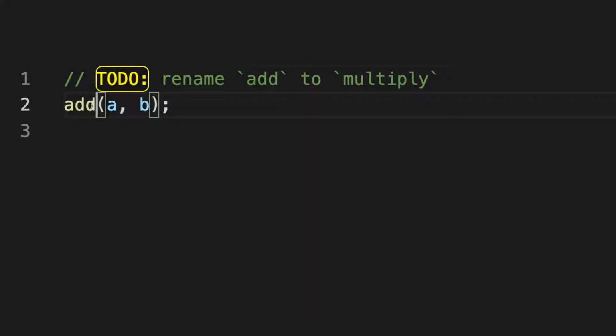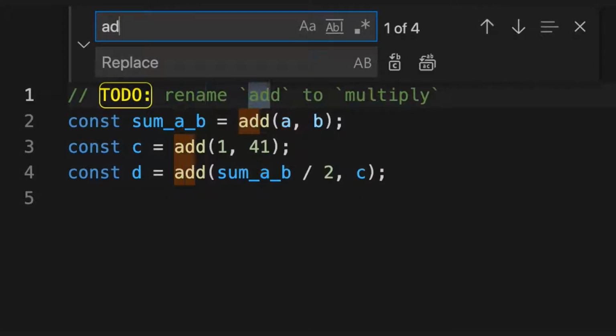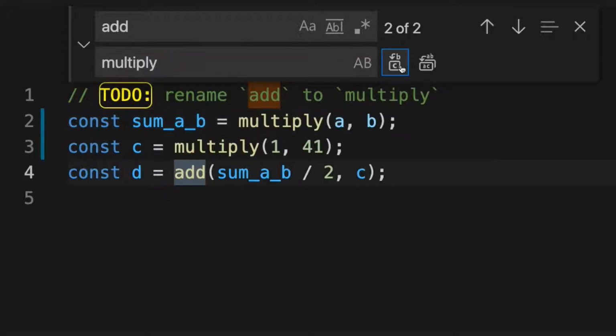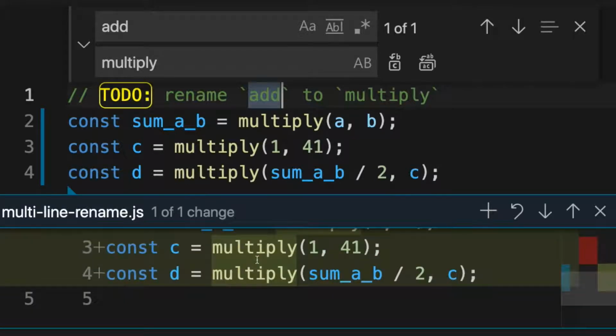Say we're replacing the name of a function. For one line of code, just select and type. Easy. Multiple lines gets a little tedious, so we'll use find and replace. Oh, be careful about not replacing a comment. We could also use the rename refactoring in the IDE.